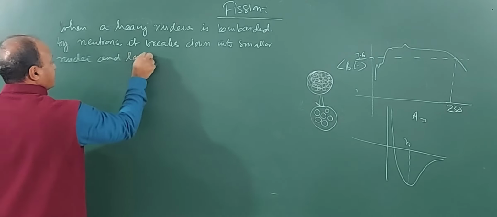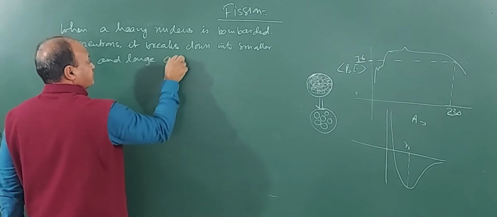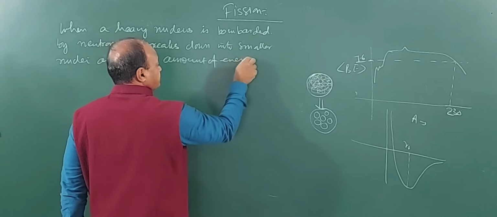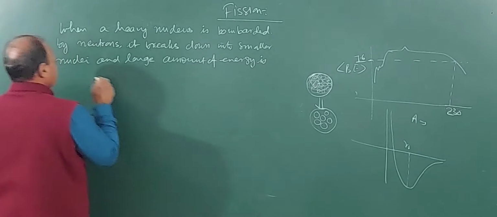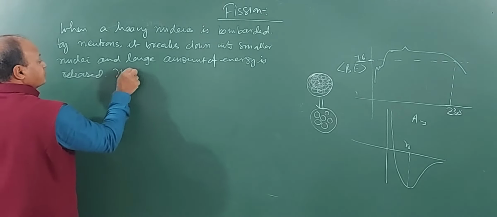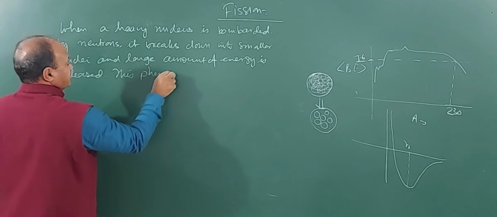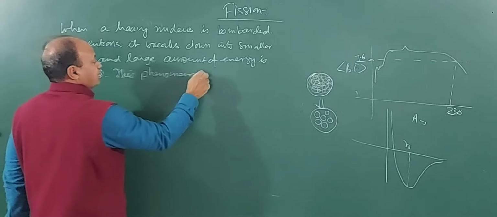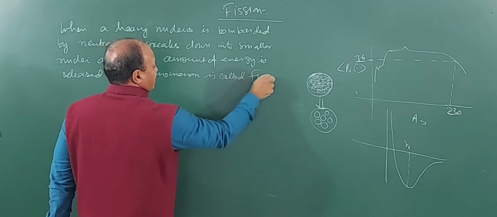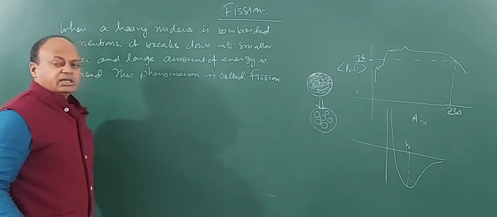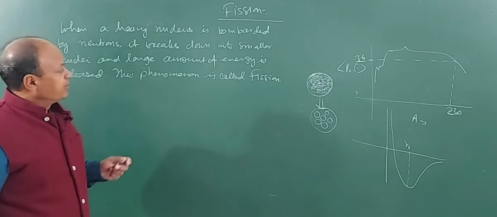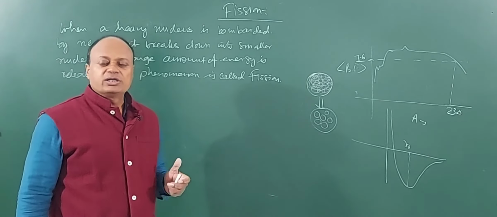When a large nucleus breaks into smaller nuclei and a large amount of energy is released, this phenomenon is called fission. So children, basically the breaking down of a nucleus under the influence of bombardment by neutron is called nuclear fission.